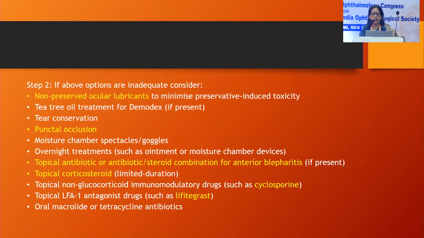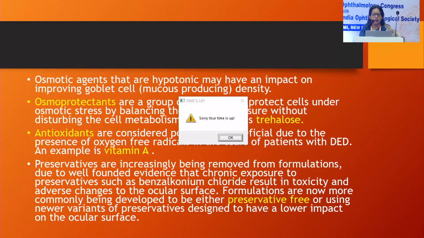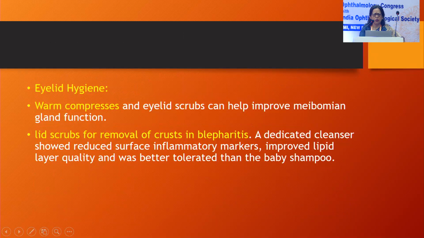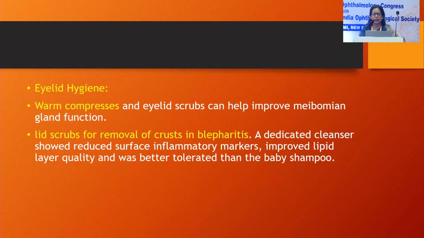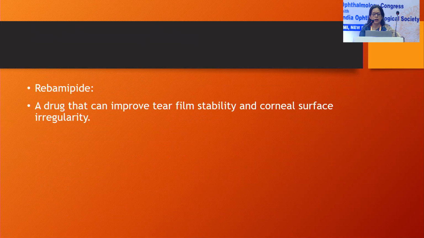If this is not adequate, then non-preserved drops, punctal occlusion, and if blepharitis is there, then topical antibiotic steroid or topical steroid, and anti-inflammatory agents like cyclosporine and lifitegrast. I'll just take 1 minute more. So, osmoprotectants, trehalose, antioxidants, and preservative-free drops. Lid hygiene is very important. Lid scrubs, and anti-inflammatory, I already told, punctal plugs.